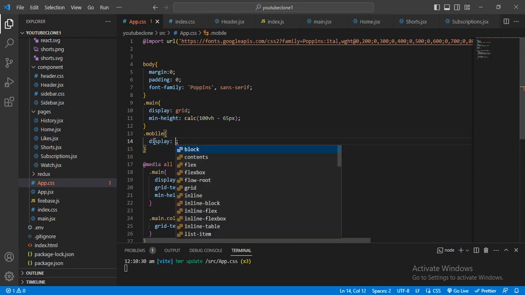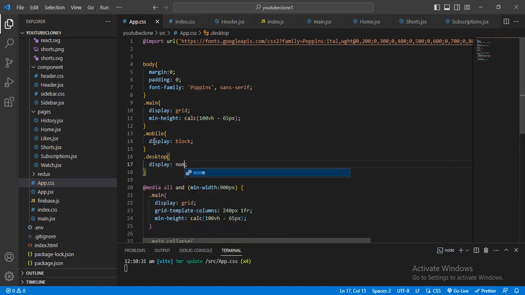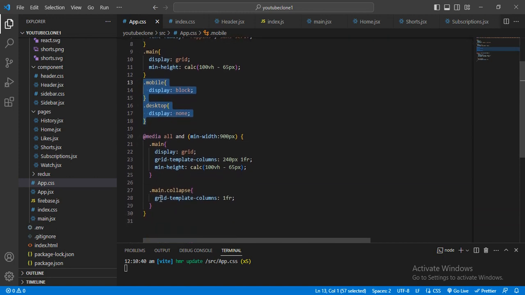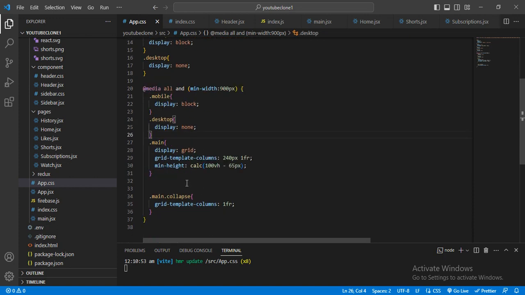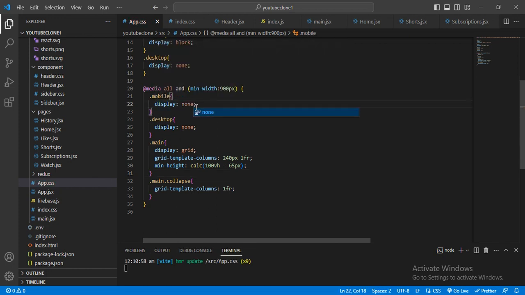For that, here I will give display block, but for the desktop version, dash desktop will not be displayed, it will be none. Let me copy both of them and paste inside the media query. Here I will paste them, on the top side, and here I will give the mobile as none, and after that display block like that, and this class name I will add.